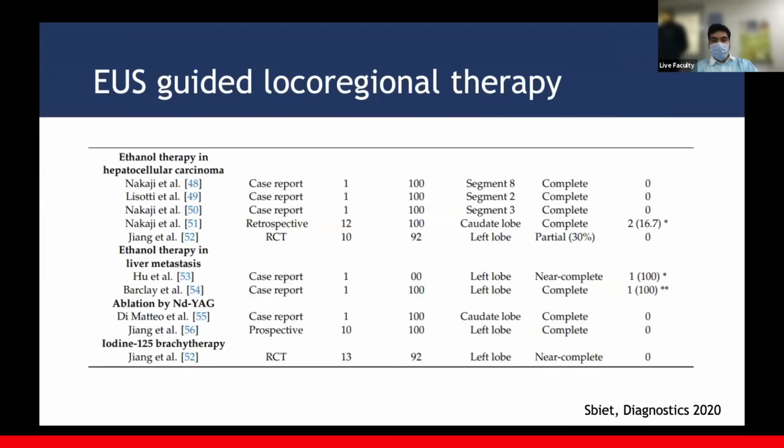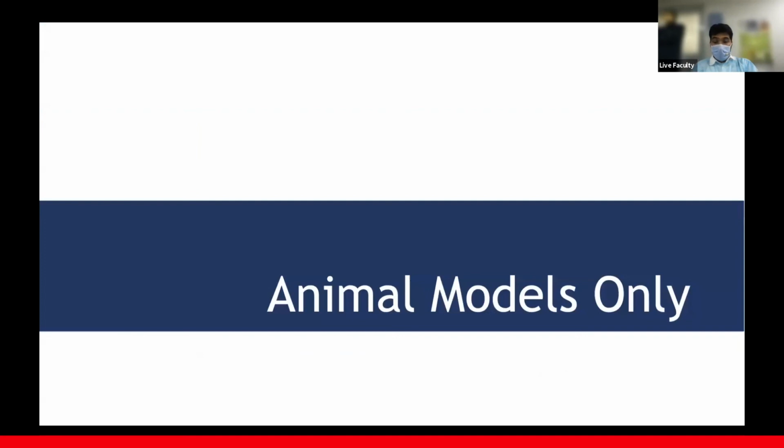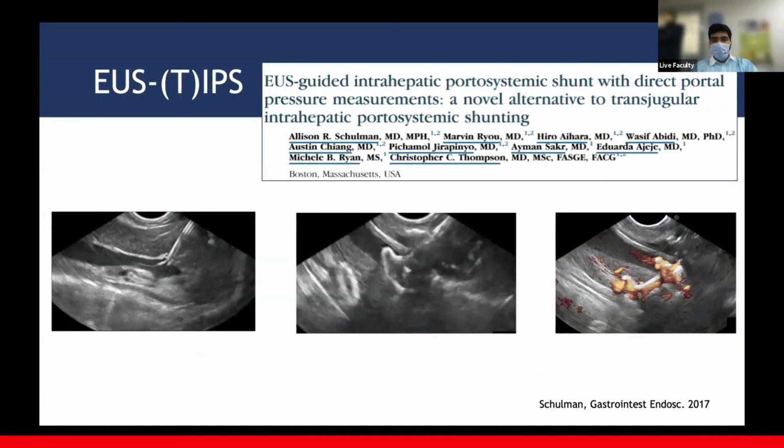Some other indications can be locoregional therapy. Again, very, very preliminary evidence, and we are nowhere close to recommending this, but some people have tried injecting ethanol. Some people have tried doing photodynamic therapy, brachytherapy using EUS. And just a couple of slides more.